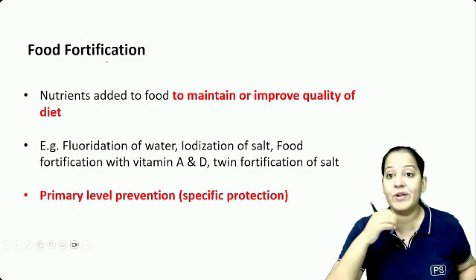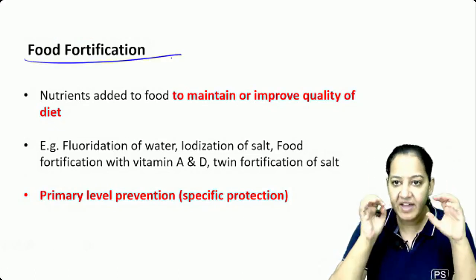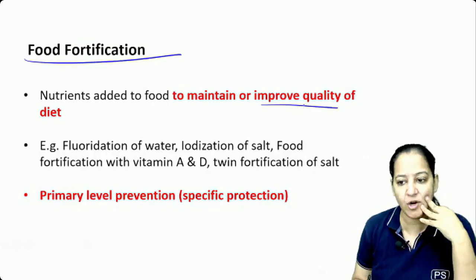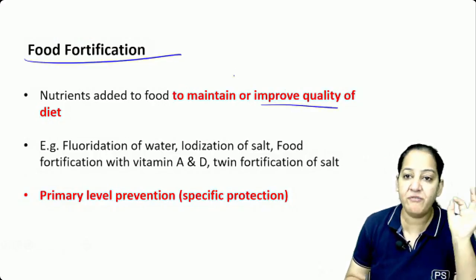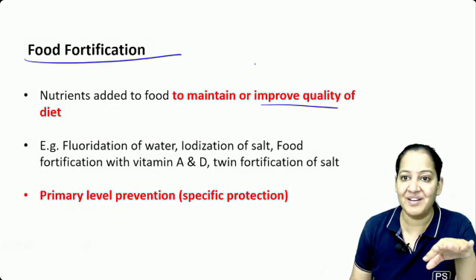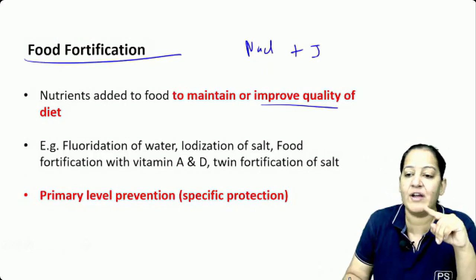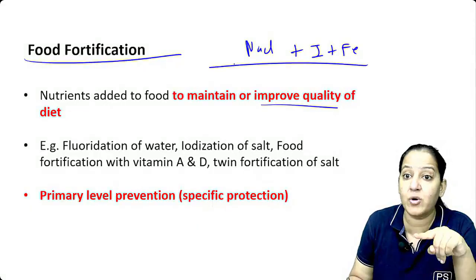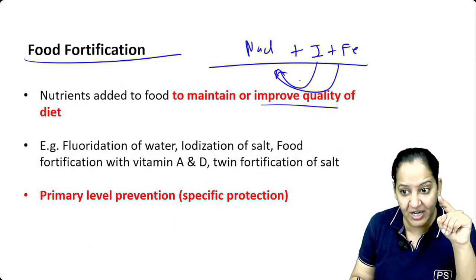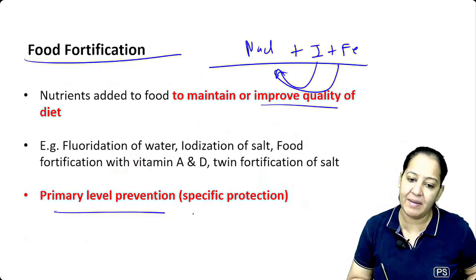This was food adulteration. Now let me tell you food fortification. What is food fortification? We are adding something additional to the food to maintain or improve the quality of the diet. For example, we fortify salt with iodine. It is not adulteration. It is fortification. Salt has its nutritional value, but I'm increasing it by adding iodine, and also iron. Double fortification, twin fortification we do. It is a primary level of prevention.